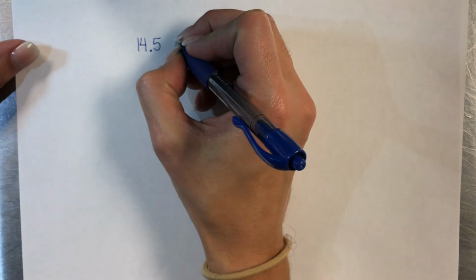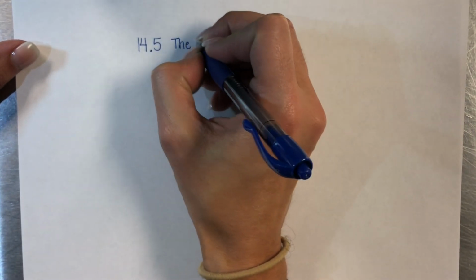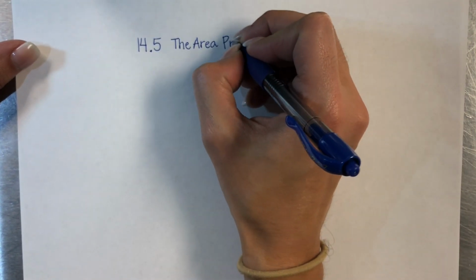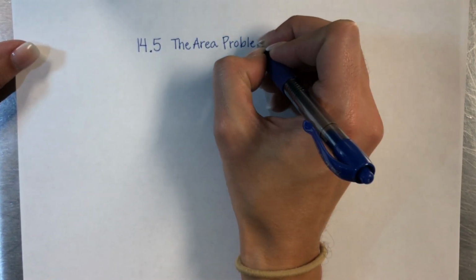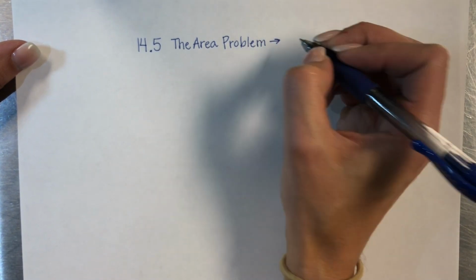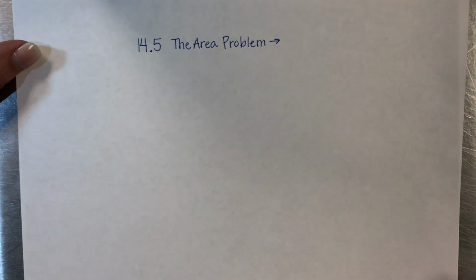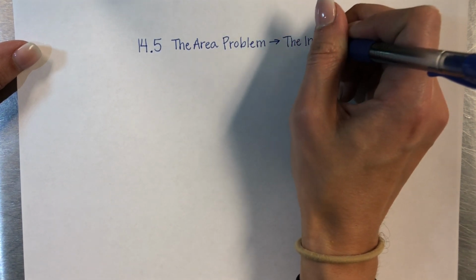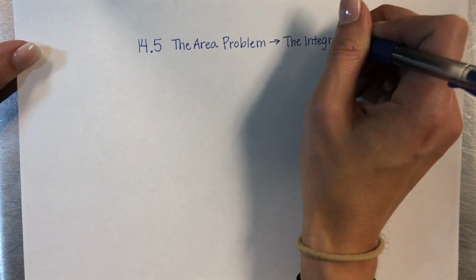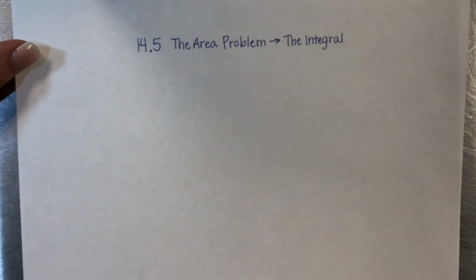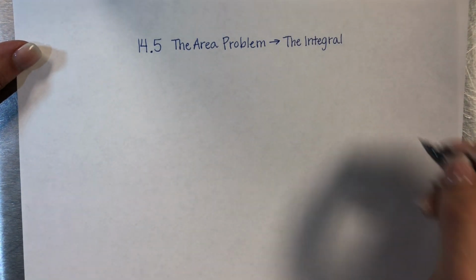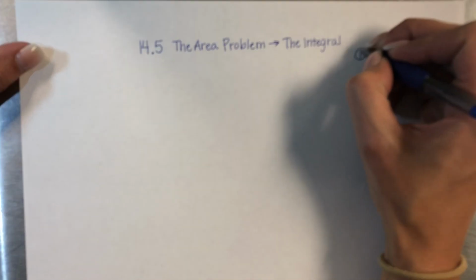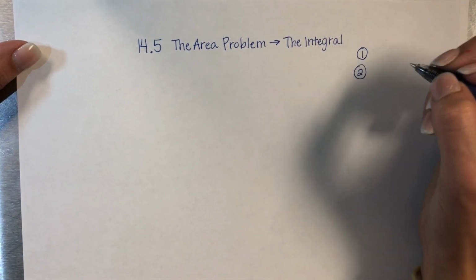14.5 is over what we call the area problem. So the idea of this, all right, is basically we're talking about the beginning stages of what is called the integral. All right, what an integral is. All right, so I've been mentioning, and I've mentioned a couple times, there's kind of 3 main topics that you study if you go into calculus.